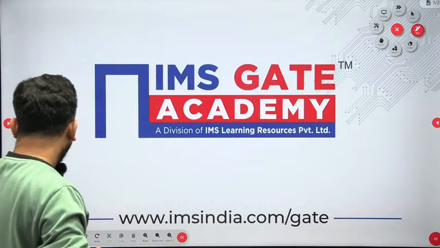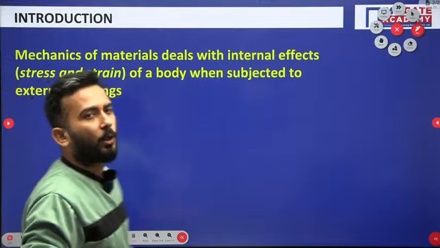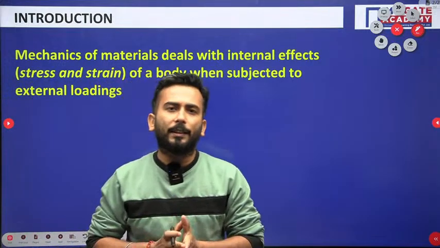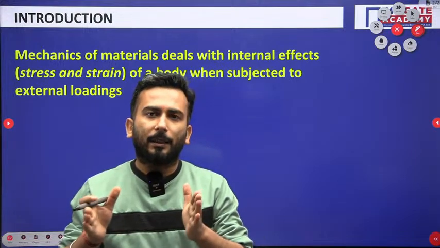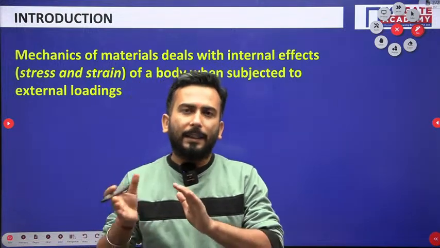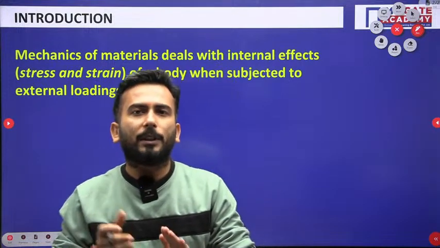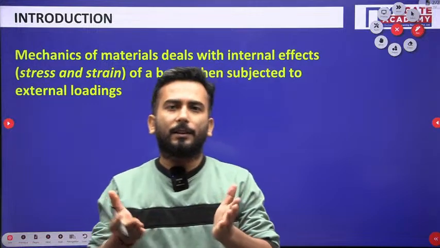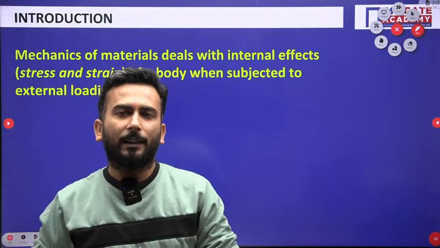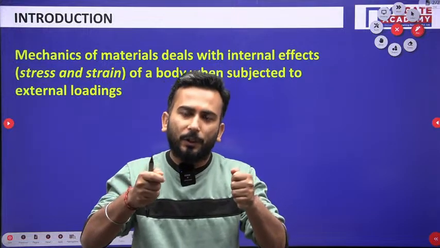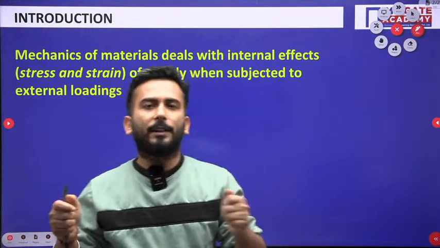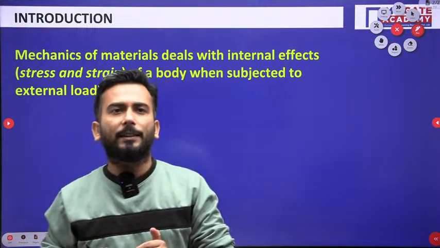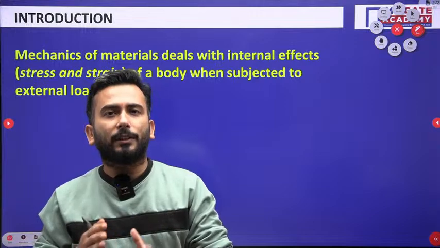Now my dear friends, if I ask you what do we learn in strength of materials? In strength of materials, there is some external force applied, and that external force gives rise to some internal disturbances, which is commonly known as stress. So first the strain takes place, the deformation takes place, and as a result of that some internal disturbances develop, which is known as stress.